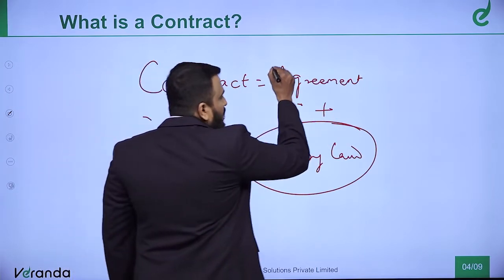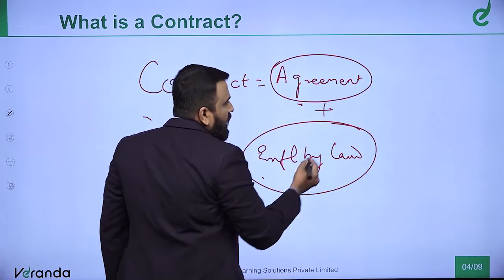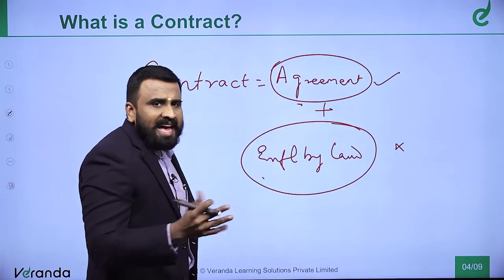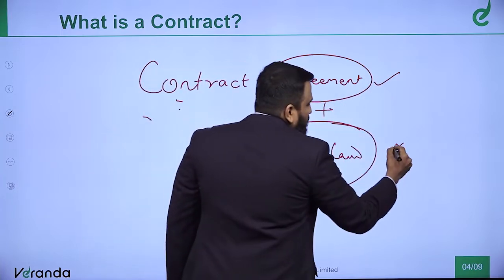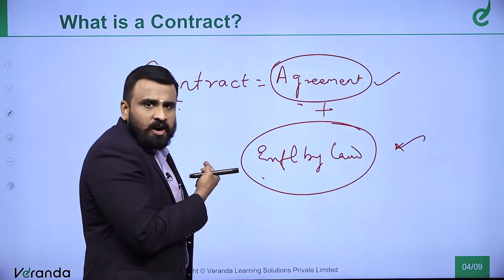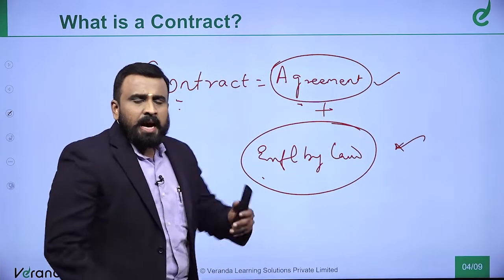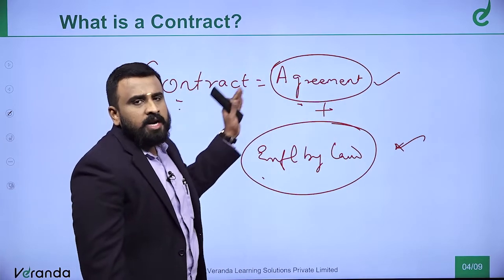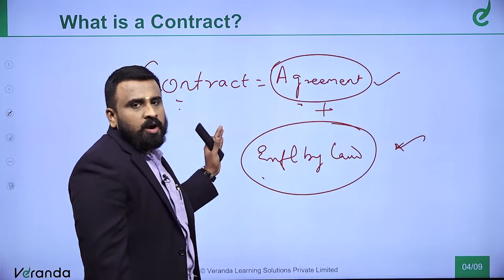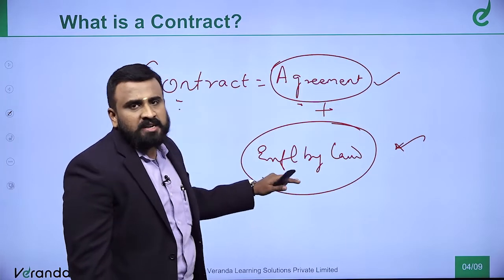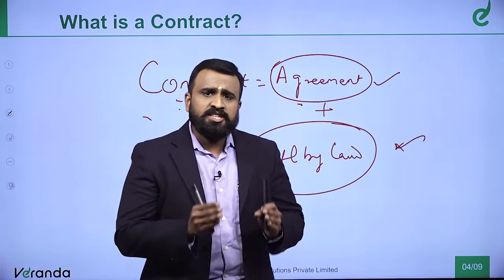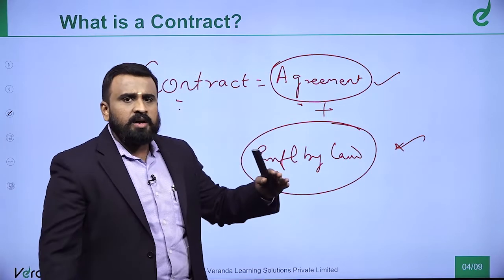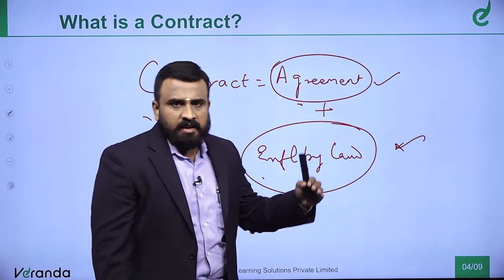Sir, this is just an agreement, sir. This is just an agreement, and this is present and this is absent. Can I call that as a contract? The answer is no. Sir, this is present and this is also present. Can I call that as a contract? The answer is yes. Which means a plain agreement cannot turn out to be a contract. For an agreement to turn into a contract, you need another plus condition called essential element enforceable by law. Now, we will discuss what are the essential elements in our future slides.